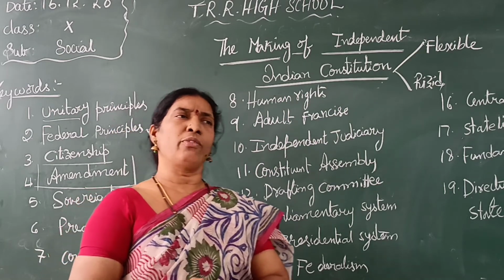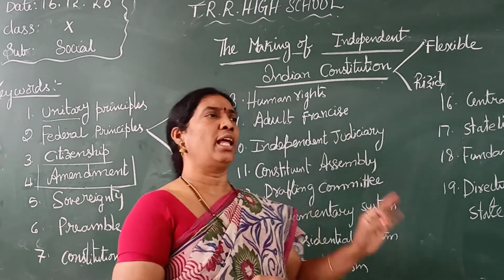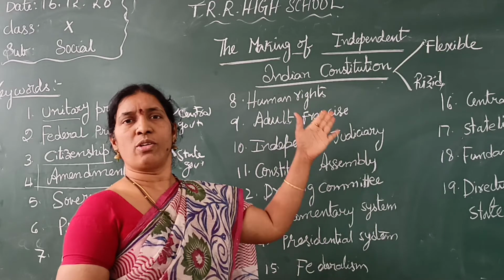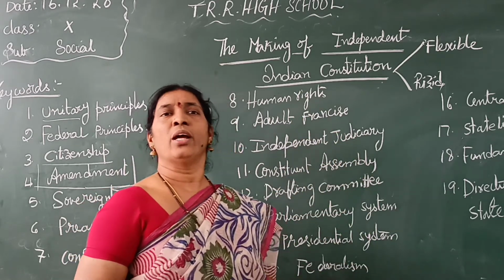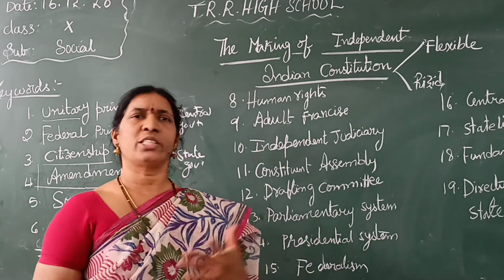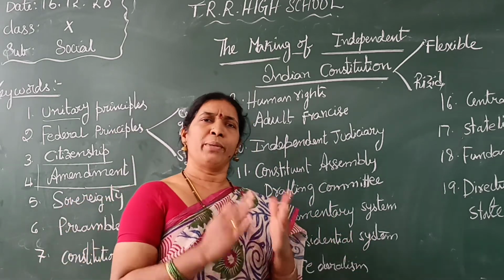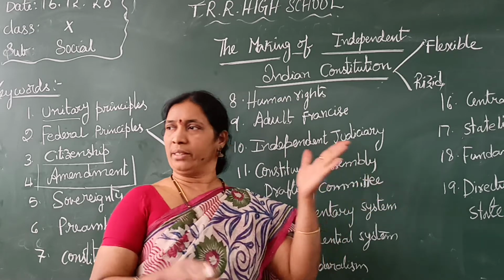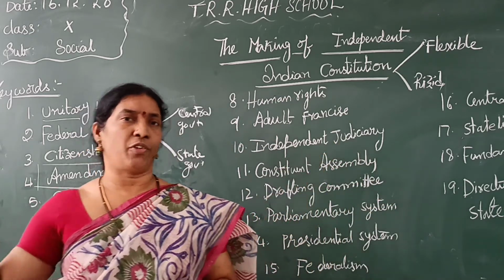But some rules we cannot change at any cost as long as the constitution is there. For example, human rights or fundamental rights. We cannot change them at any cost, because fundamental rights are fundamental rights at that time, this time, and even after 50 to 100 years.